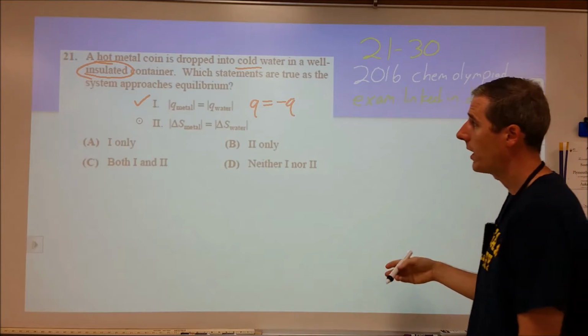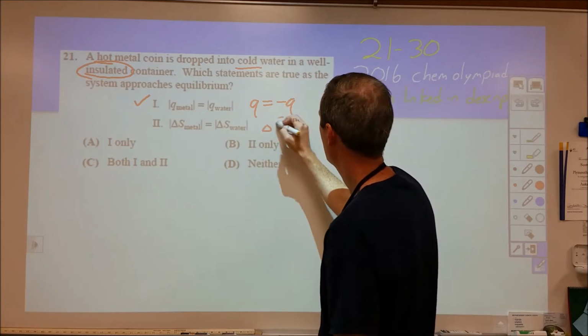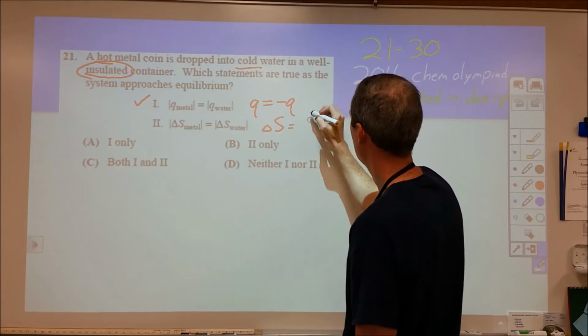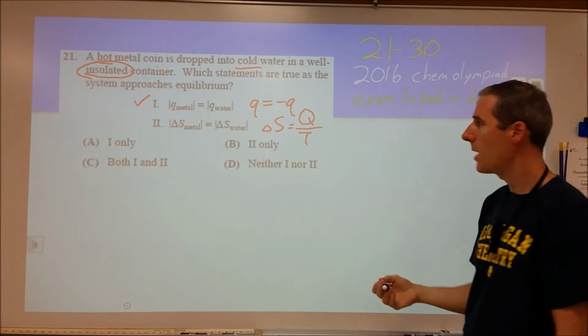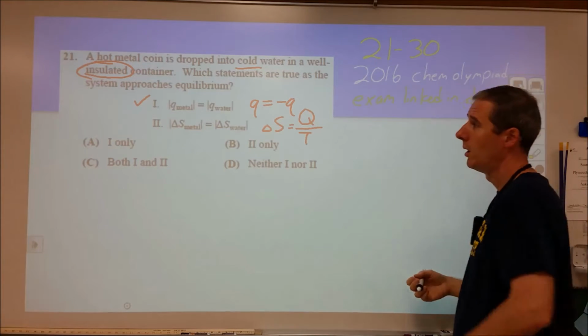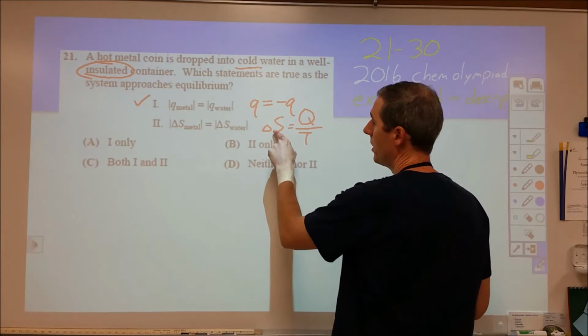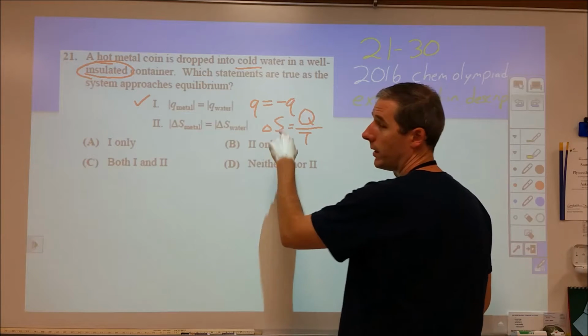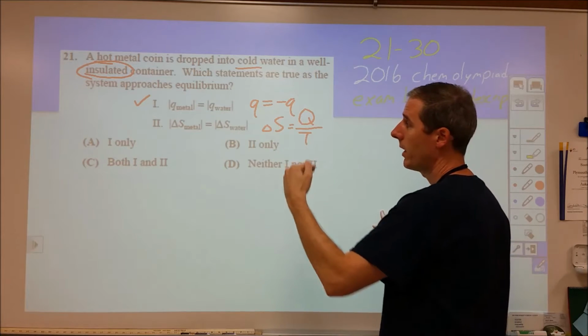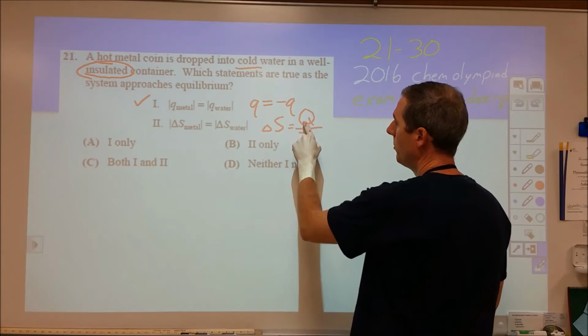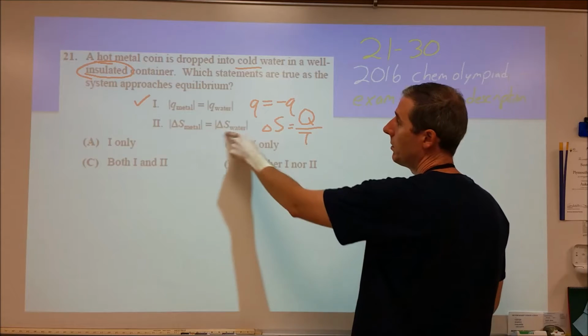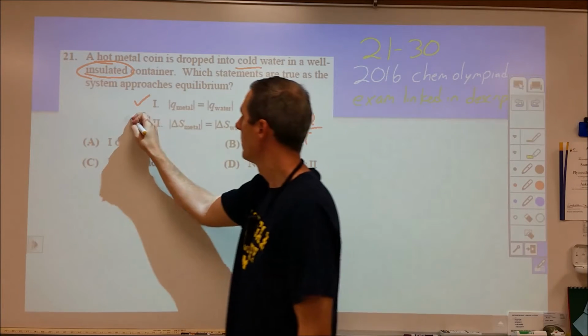Statement number two, on the other hand, talks about the entropy change. And entropy for this particular exchange is equivalent to your heat exchanged divided by the temperature of that substance. So the metal being at a higher temperature is going to be divided by a larger temperature. It's going to be a smaller entropy change, and that is the metal as entropy is going down, and then the entropy of the water is going up, but it's divided by a smaller temperature, so it's going to be different values. So this is not correct.